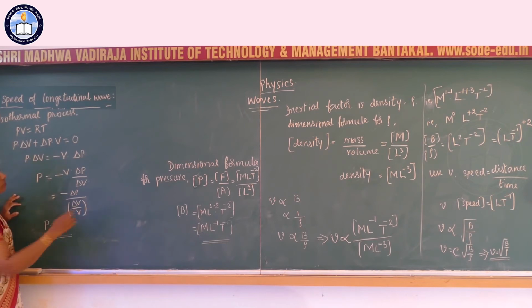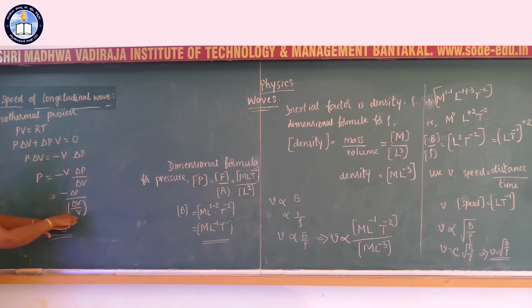In the previous equation, P is the pressure, V is the volume, R is the universal gas constant, and T is the temperature. For the isothermal process, temperature remains constant. That means even if the pressure and volume change, there is no change in temperature. Therefore, rearranging the equation, we get this.